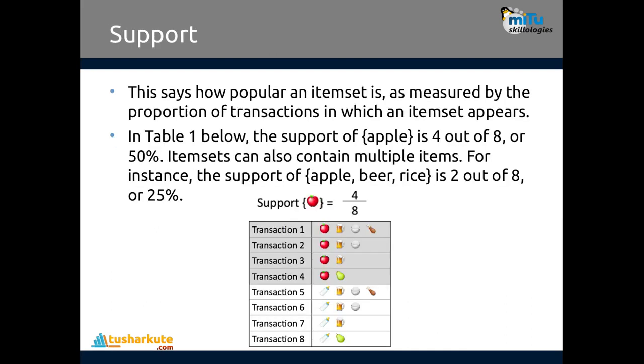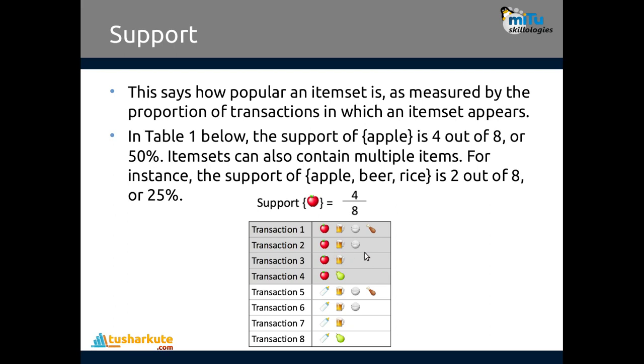See, let's look at support. What do we mean by support? This says how popular an item set is, as measured by the proportion of transactions in which the item set appears. See, the table is showing this. For example, I have some transactions. Transaction 1 is apple, beer, rice and chicken. Then apple and pear, milk, beer, rice and chicken, and milk and pear. All the transactions are recorded. So 8 transactions are there.